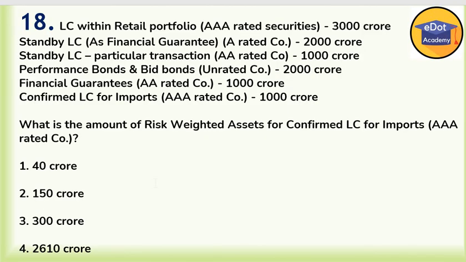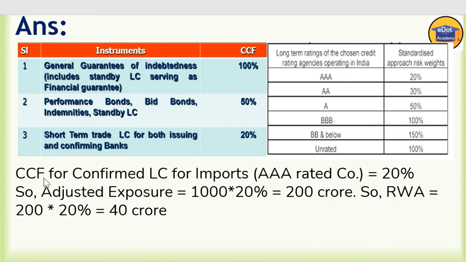Now question number 18. Our data is same here. What is the amount of risk weighted asset for confirmed LC for imports, triple A rated? So for the confirmed LC, the data is 1000 crore, and we have to see what the CCF is here. CCF for confirmed LC is 20%.